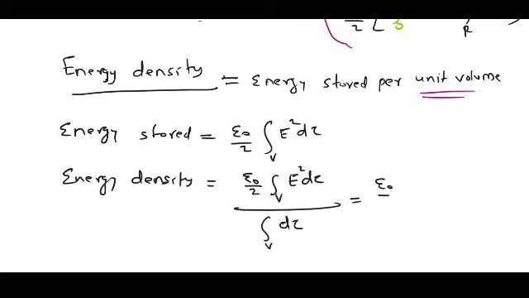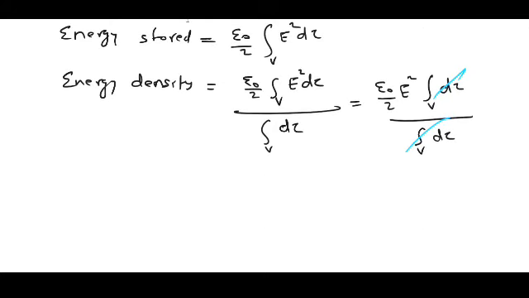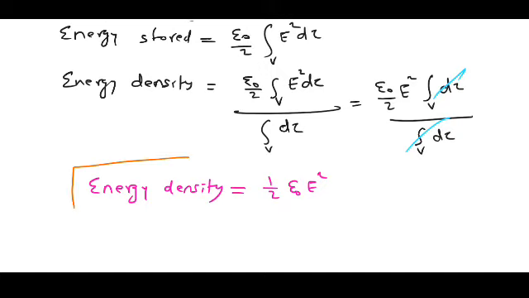This will be equal to epsilon 0 by 2 E square, because E square is uniform, I can take it outside, volume integral d tau divided by volume integral d tau. Then these two volume integrals will cancel, and now we are left with the energy density equal to half epsilon 0 E square. This is the expression for the energy density.